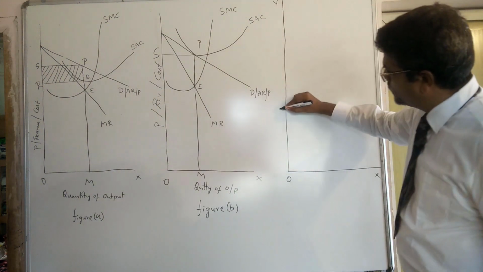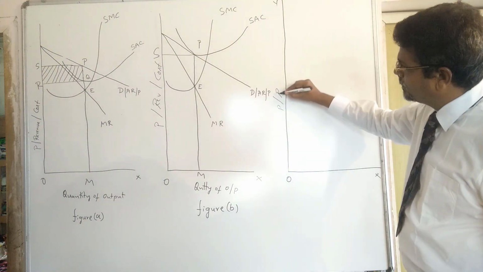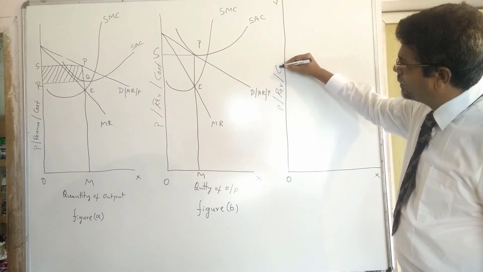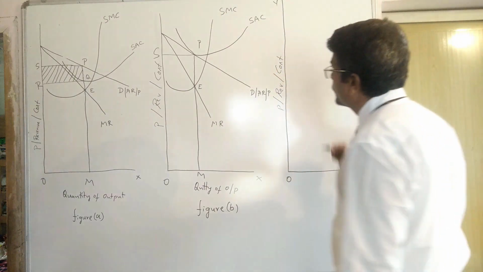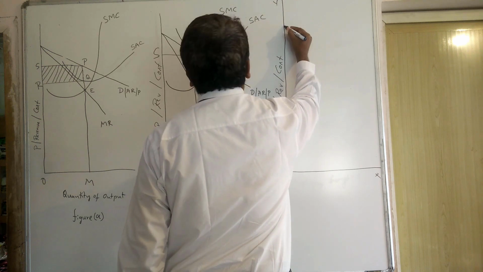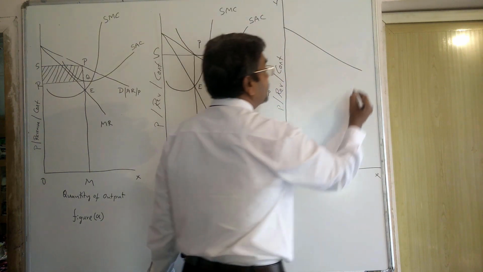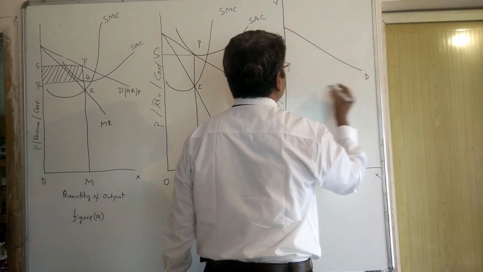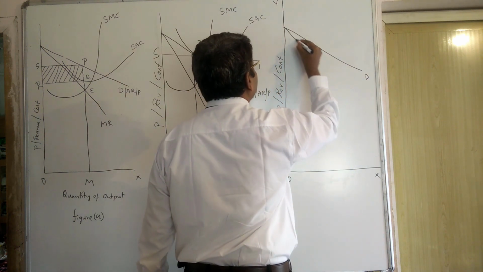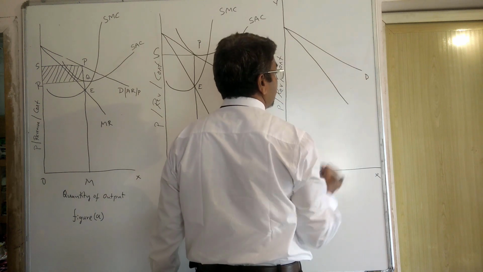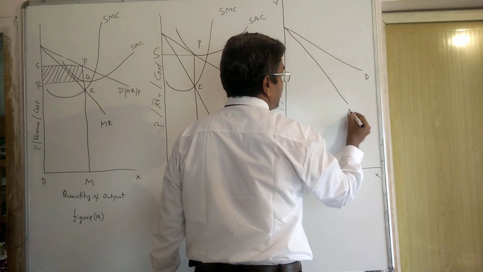Here price, revenue, cost. Look at this. Demand curve. This is MR curve.